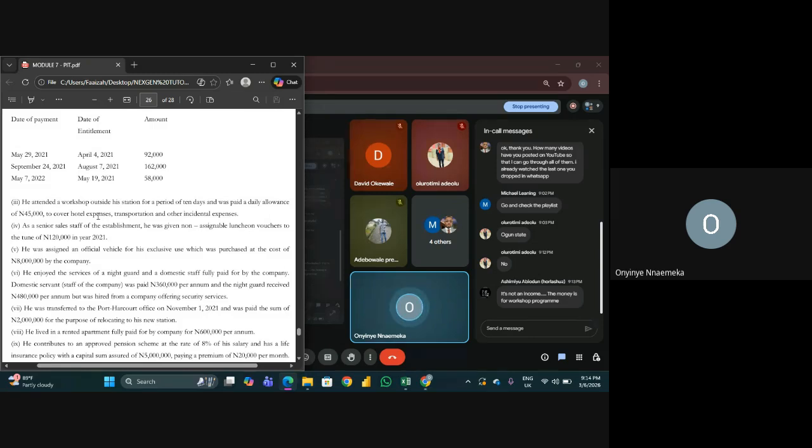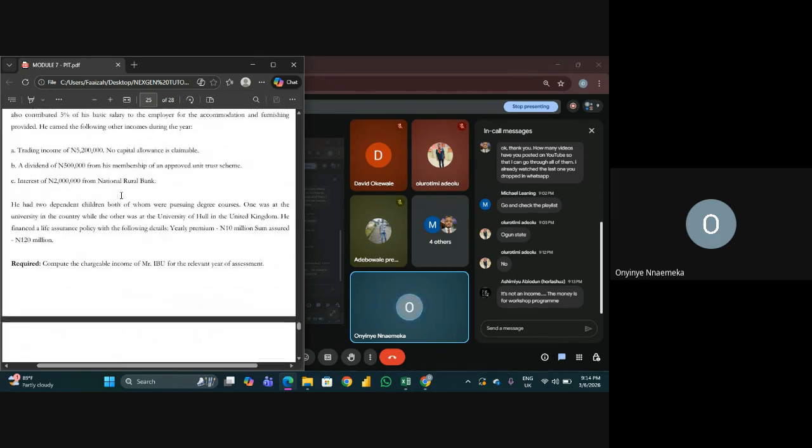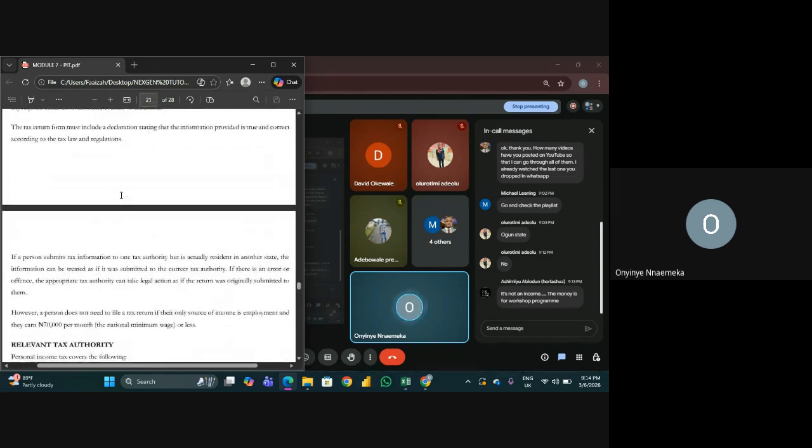All right, guys. Actually, it is not an income, but the reasons Adeolu and Ashimi gave are not the reason why it is not an income. Let us go back to our allowable expenses.